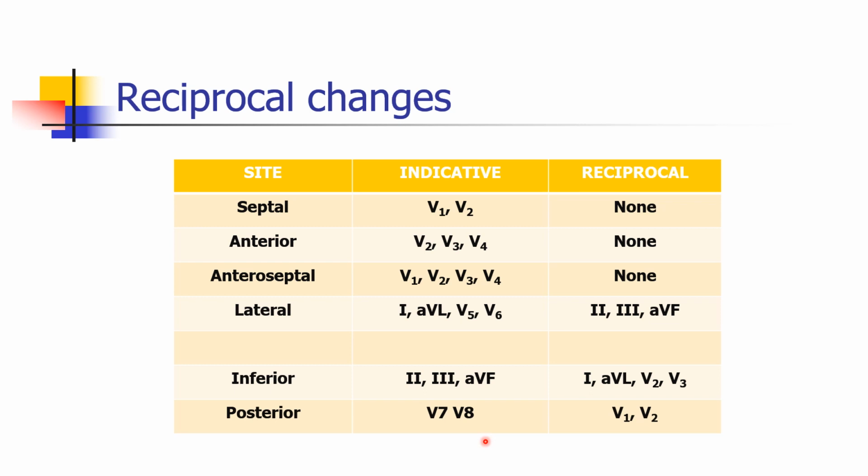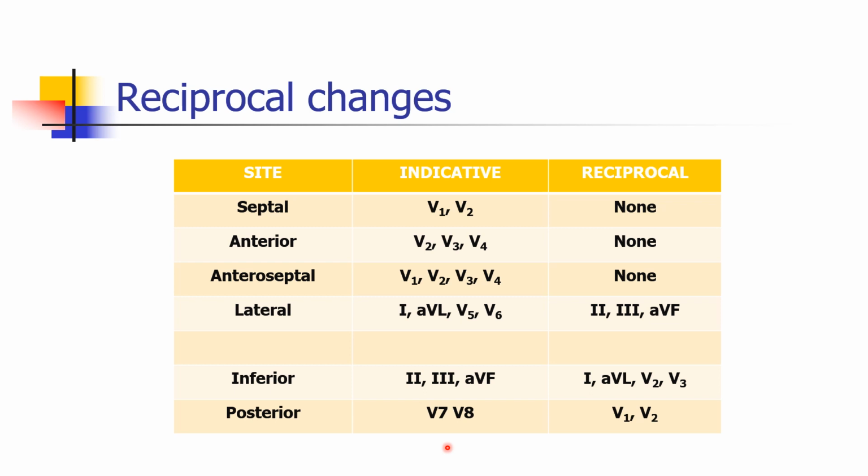See, in the previous slides, I discussed anterior MI, inferior MI, lateral MI, isn't it? I didn't discuss posterior MI. Suppose somebody has a myocardial infarction in the posterior aspect of the heart. Ideally, if we place our V7 and V8 leads at the infrascapular region behind, we will pick up the ST elevation. But commonly we do not do that, isn't it? Our routine ECG stops at the V6 level. So how can we diagnose that?